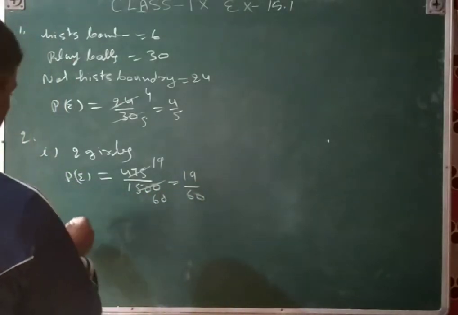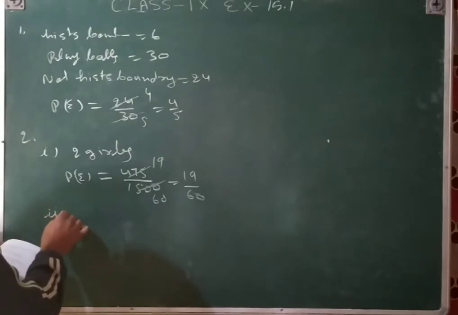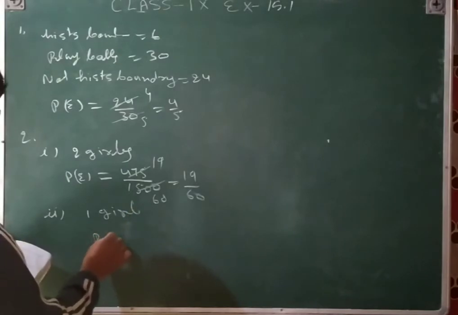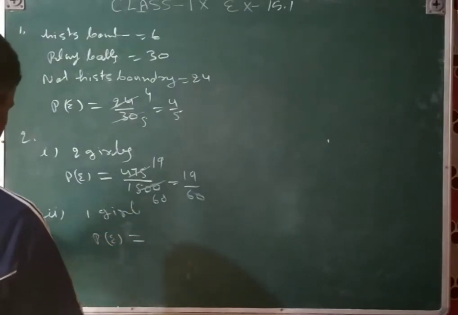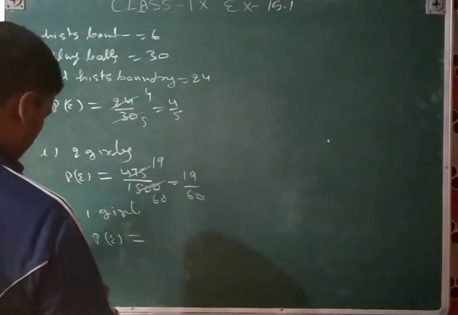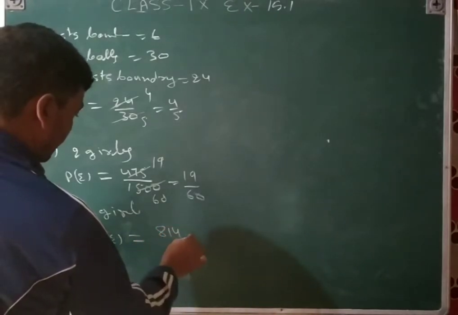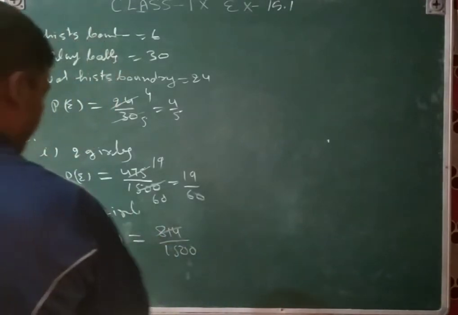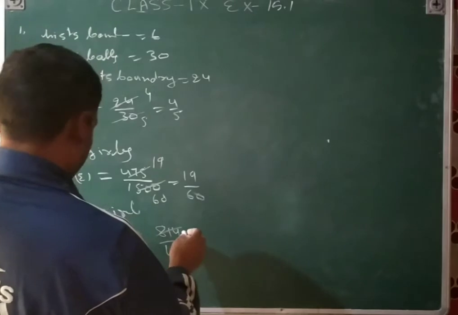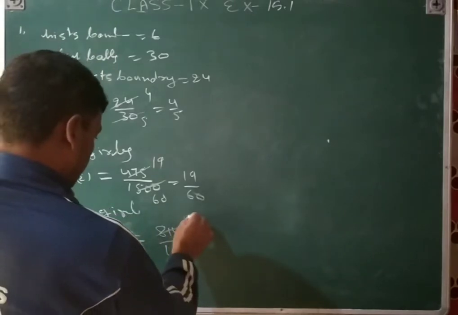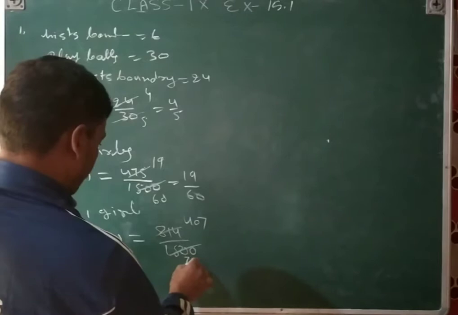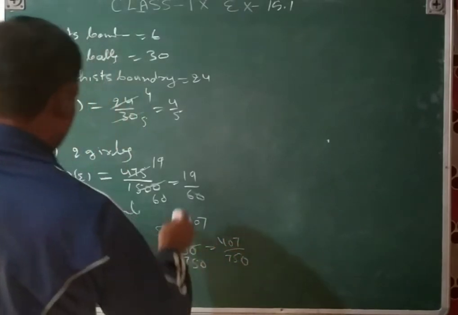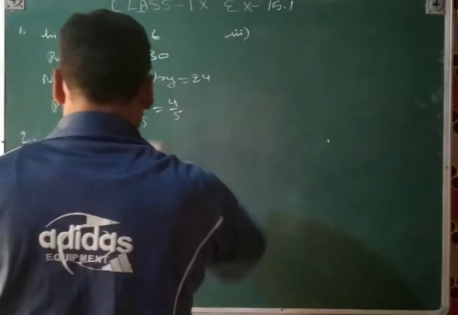And then one girl. Second part is one girl. That is, probability of the experiment is equal to, one girl families are there 814 upon total. By the cancellation that will be 407 upon 750. 407 upon 750.